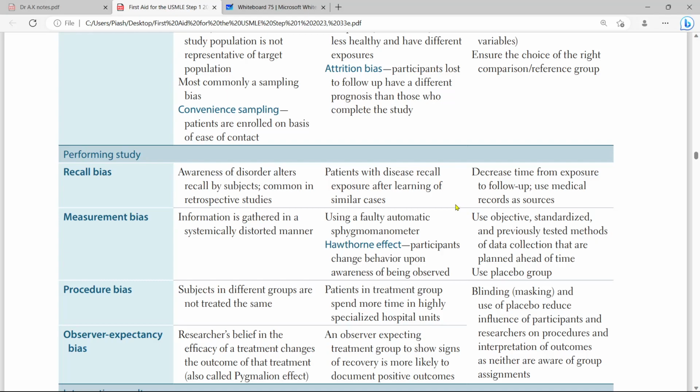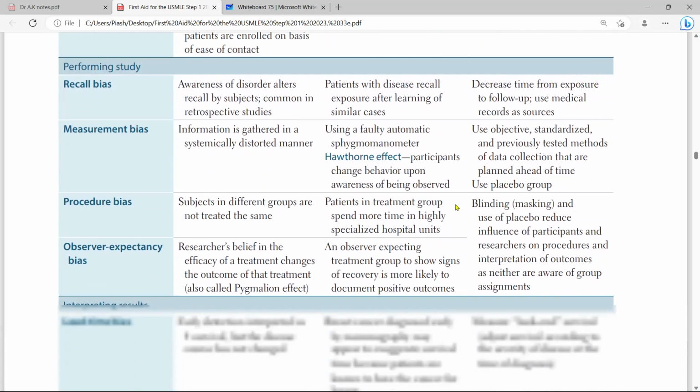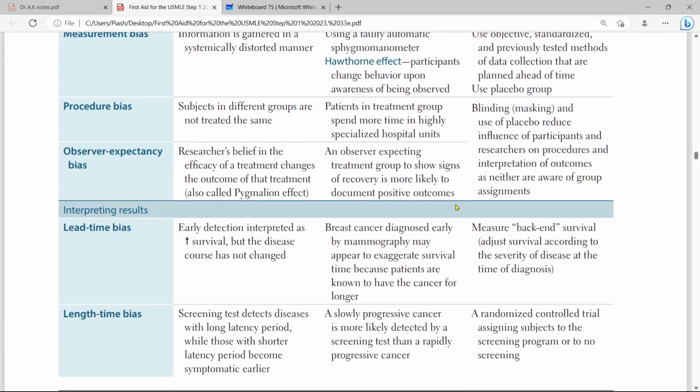Awareness of the disorder alters recall by the subjects, common in retrospective studies. To reduce it, decrease the time from exposure to follow-up, and use medical records as resources. What is lead time bias and what is length time bias? In interpreting results, there is lead time bias and there is length time bias.